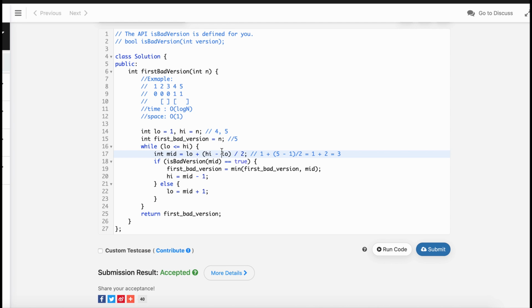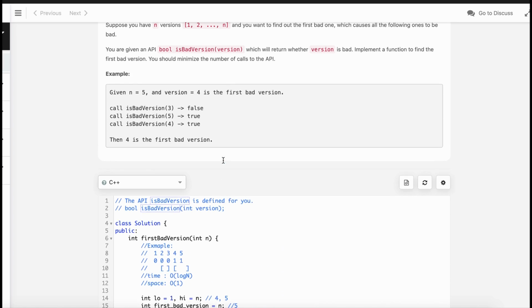Now we will find the mid in this range. So mid will be equal to 4 plus (5 minus 4) by 2. 5 minus 4 is 1, 1 by 2 is 0. So basically we will have 4 as a mid, and we will call this API, and this API tells us that this is a bad version.